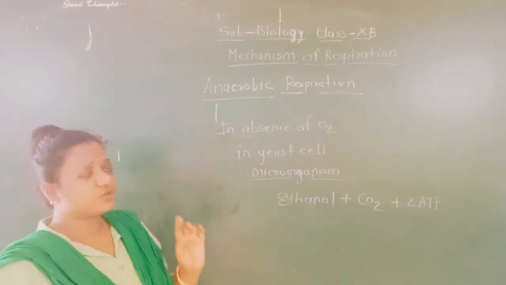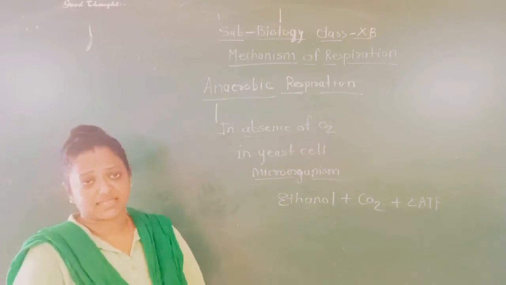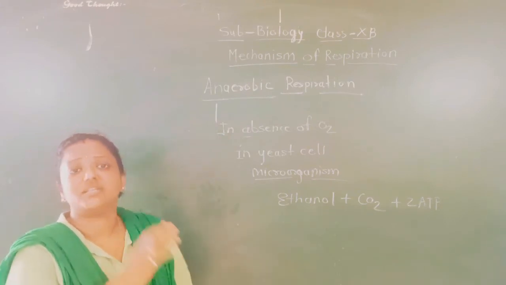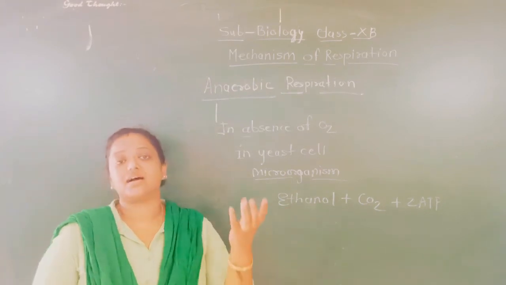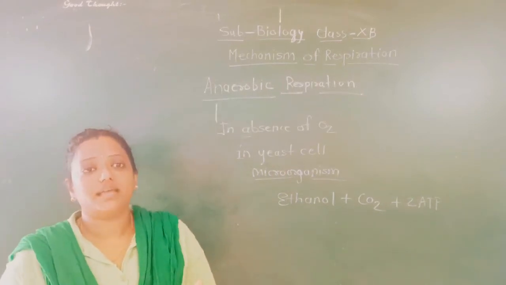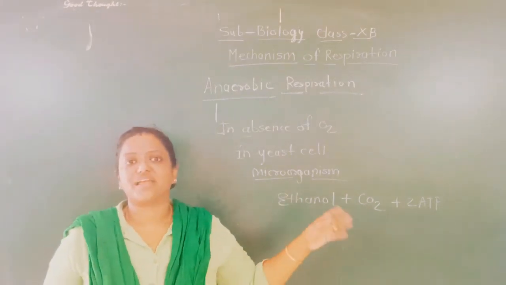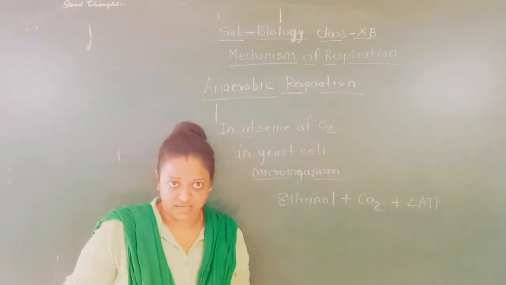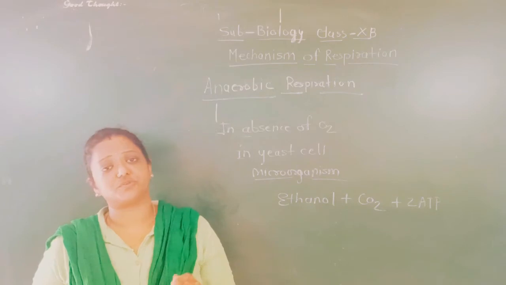See, students, I told you that in the bakery industry, while making breads and cakes, yeast cells are added. What do the yeast cells do in anaerobic conditions, in absence of oxygen? They create ethanol. It means the cake becomes a little sour in taste, right? And the cake becomes fluffy. That fluffiness is due to the trapped gas, and some amount of energy is needed for those yeast cells to perform the respiration process. Understood?